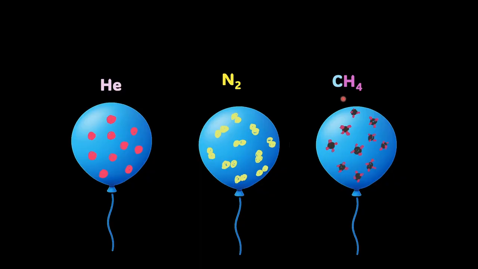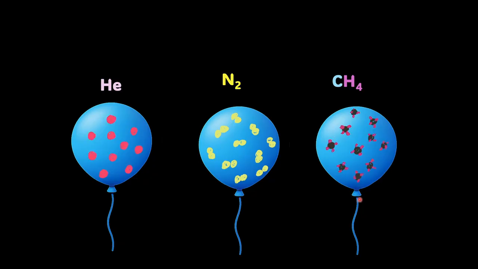Now, if these balloons are all at the same volume, held at the same temperature and pressure, which one has more gas? The intuitive answer might be that helium is lighter and smaller, so maybe more of it fits in the small space, right? Or perhaps you're thinking methane is heavier and bulkier, so surely fewer of those molecules fit in a balloon of the same size.